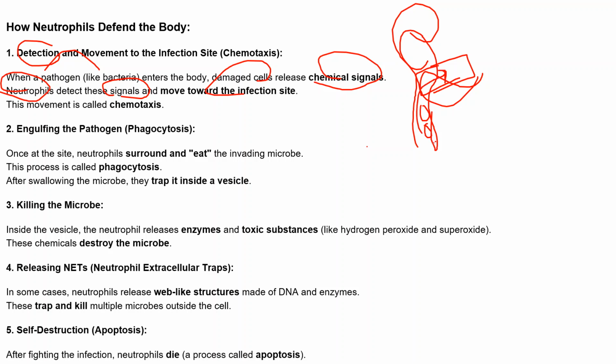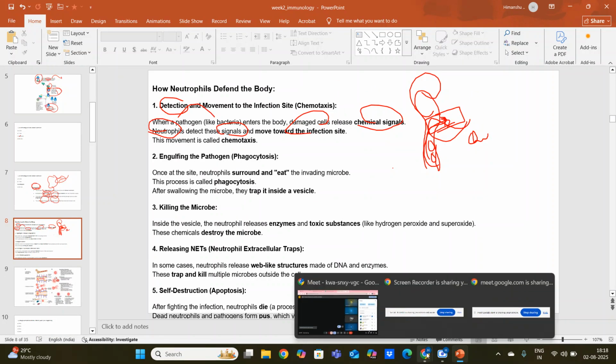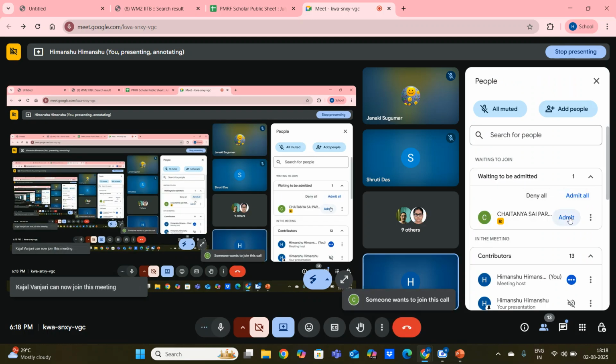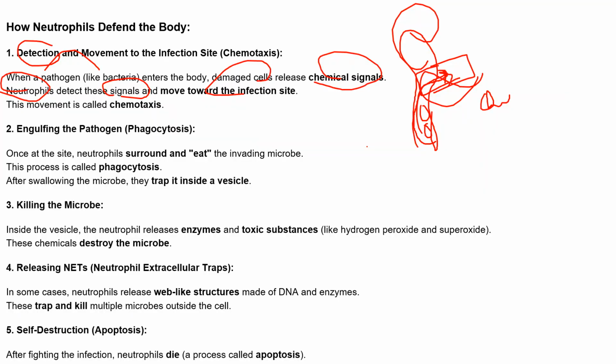And when they move towards these chemicals, this movement we call chemotaxis. As the name suggests, chemo means chemical, taxis means towards. Because they are moving toward these chemical signals, that's why we call this process chemotaxis. So the very first step is the detection of the infection site, and they move towards it, and we call it chemotaxis.